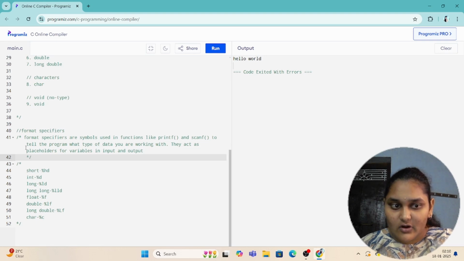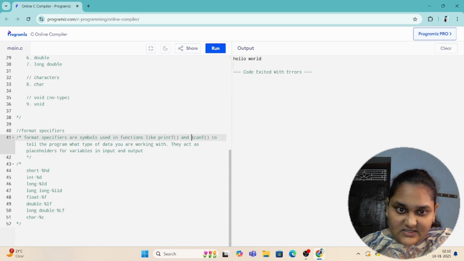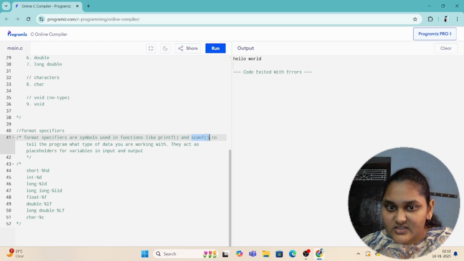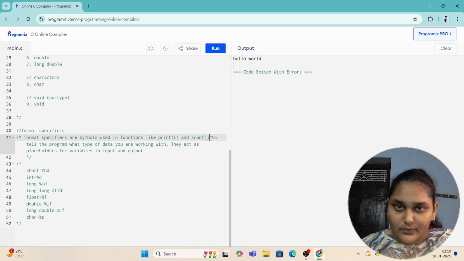You already saw in the previous video that printf is to print something onto the output screen, and scanf, I haven't said about this yet. I'll give you an idea that scanf is to take input, the value of a variable.